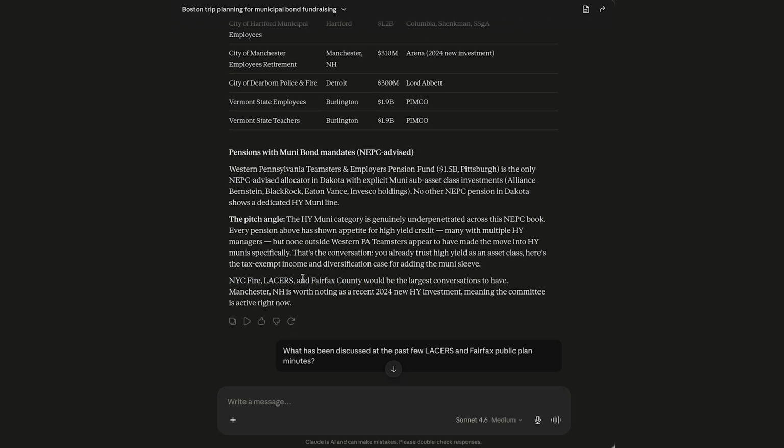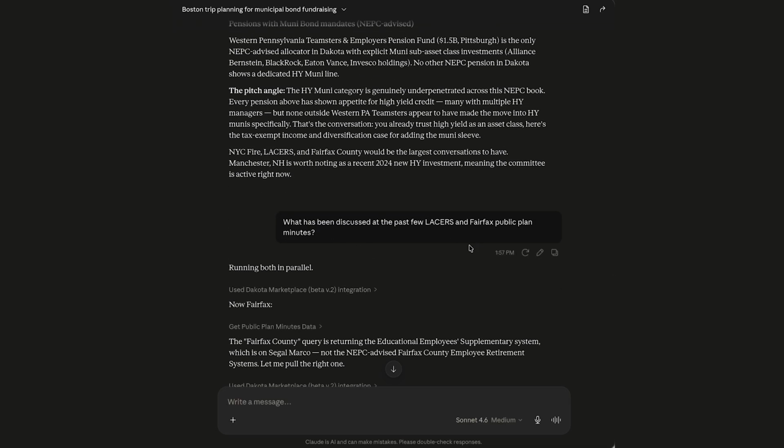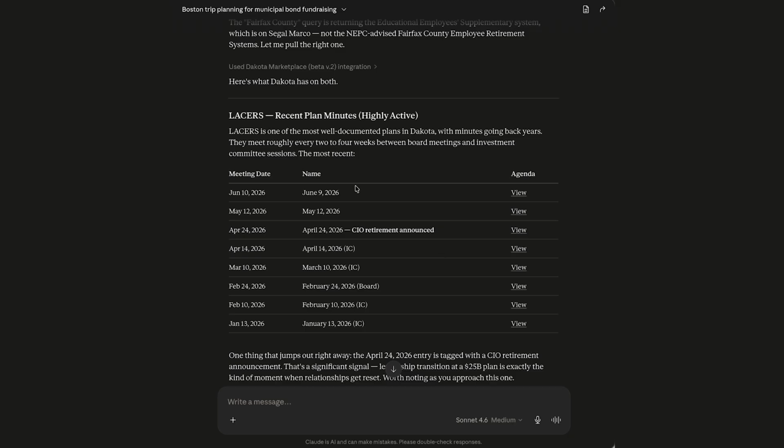Let's just drill down on LACERS in Fairfax County. Using public plan minutes in Dakota Marketplace, I'd like to know what was discussed at the past few LACERS and Fairfax public plan minutes. LACERS, one of the most well-documented plans in Dakota, has meetings going back years.